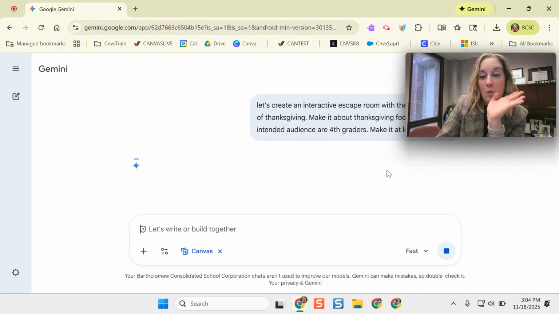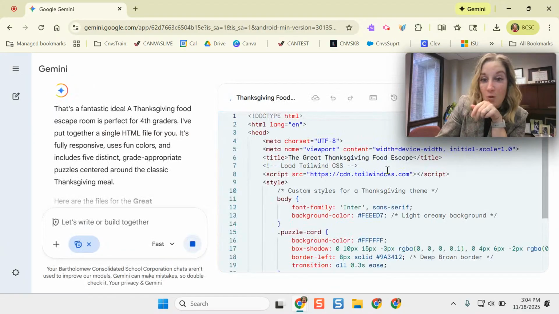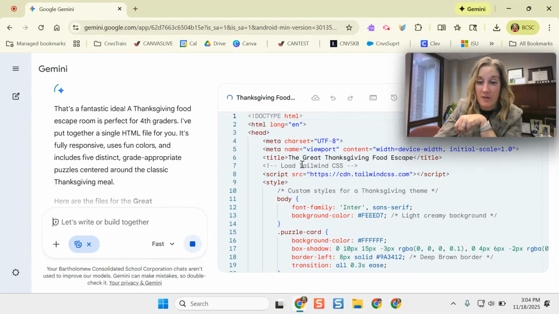All right, so we're going to let this think for a second, but essentially what it's going to do is create a whole bunch of code here on the right-hand side of the screen. This does mean that if you're pretty proficient in this stuff, you can go through and edit and adjust things as needed. I'm going to let it sit and think for a few, and what I'm going to do is just walk you through some options that you have with this.